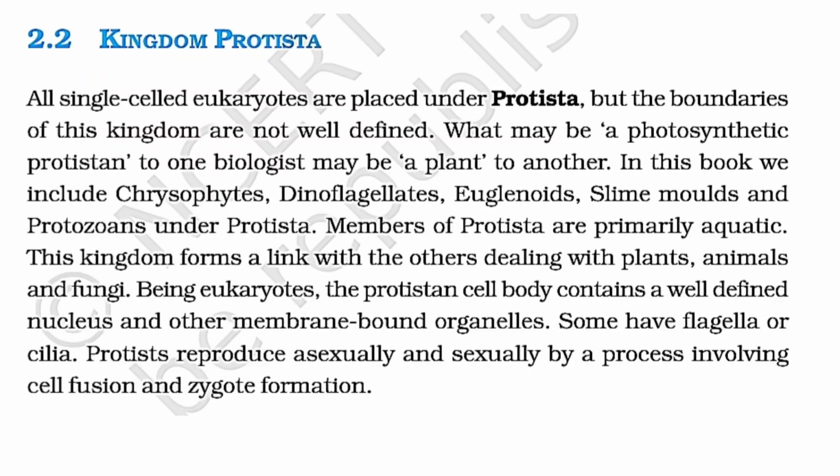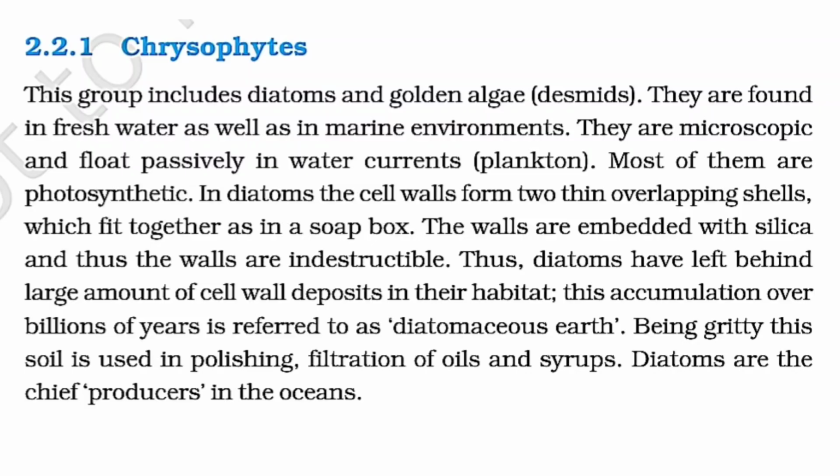Protists reproduce asexually and sexually by a process involving cell fusion and zygote formation. First one is chrysophytes. This group includes diatoms and golden algae, that is desmids. They are found in freshwater as well as in marine environments. They are microscopic and float passively in water currents like planktons. Most of them are photosynthetic.